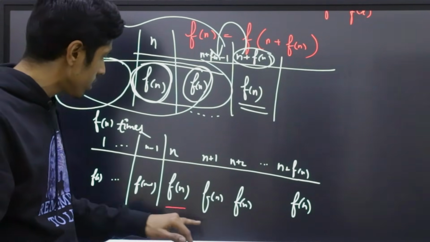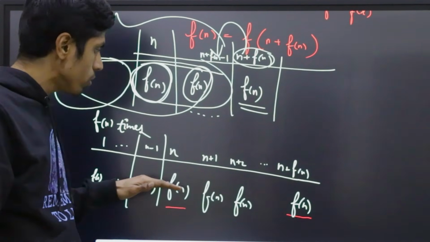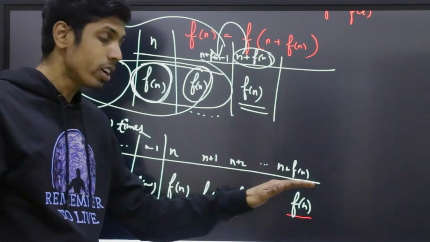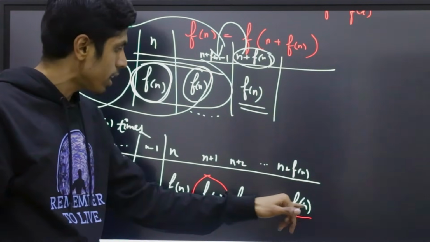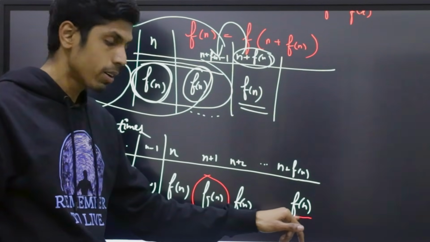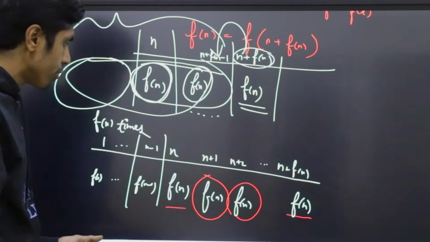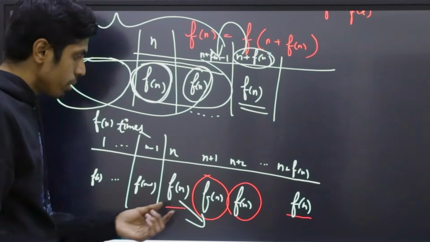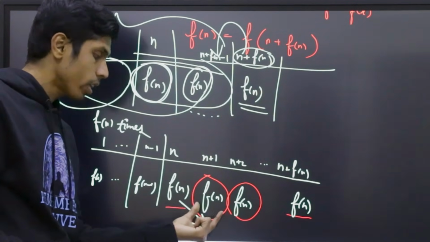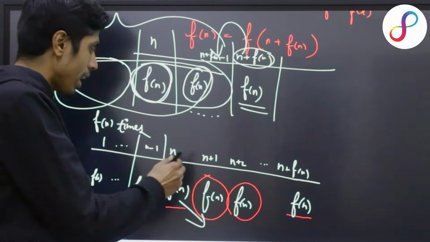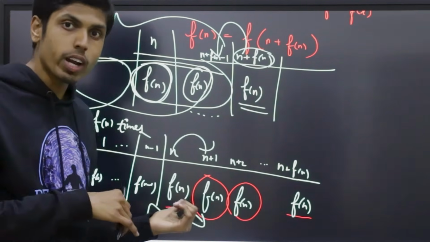You see, this is f of n by definition, and they require this also as f of n, and I know these functional values are non-decreasing. So the next value will also be f of n, because ultimately it is reaching f of n here at n plus f of n. So all these values cannot exceed f of n, and of course it cannot decrease further because you are having f of n frequency already. So you cannot have something less than f of n frequency after analyzing n, because now you are analyzing a superset of what you analyzed for n.